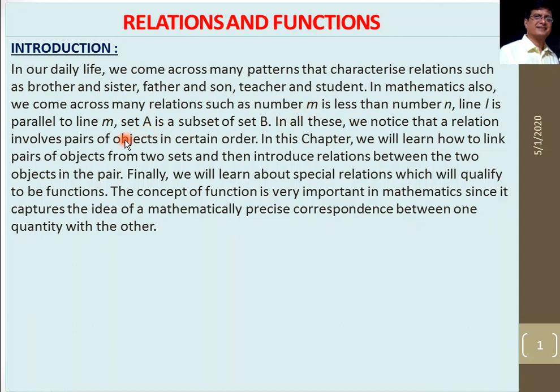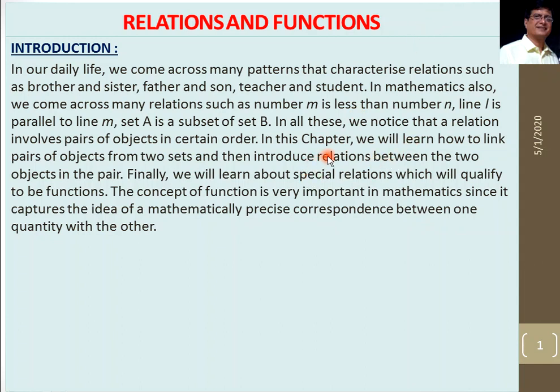Similarly, when we have two lines, we can say line L is parallel to line M, or line L is not parallel to line M. Set A is subset of B. So when we make this type of relations, pair of objects are involved. When pair of objects are involved, after that we introduce the relation word. First we have to make the pair of objects, then after that we introduce the relation.